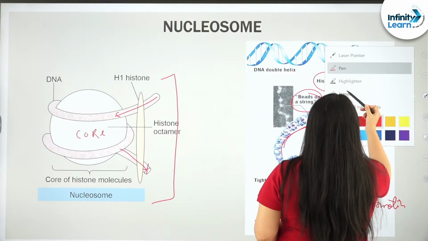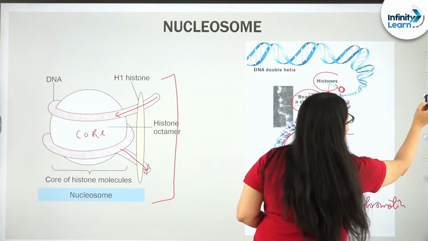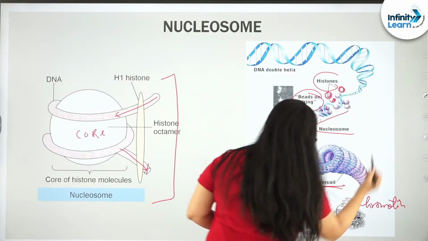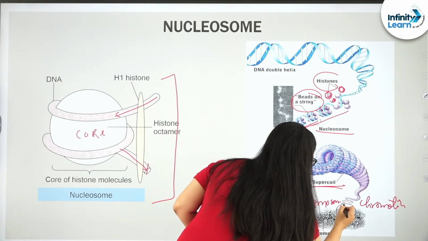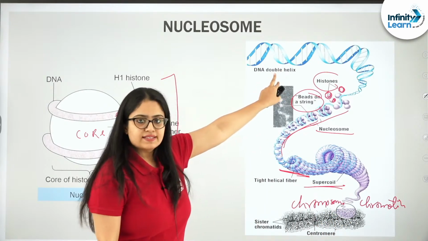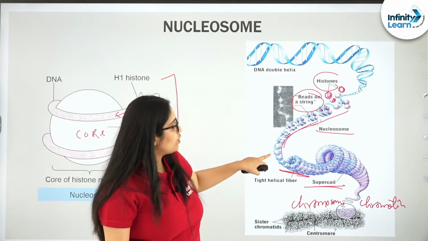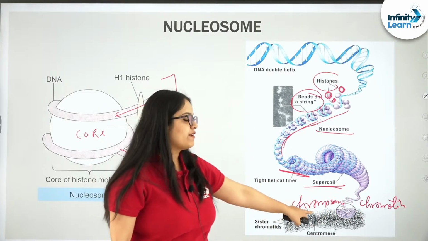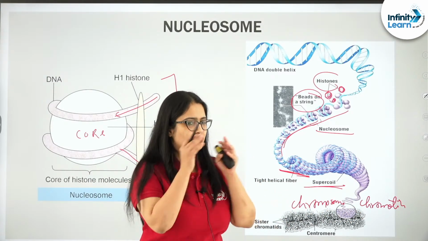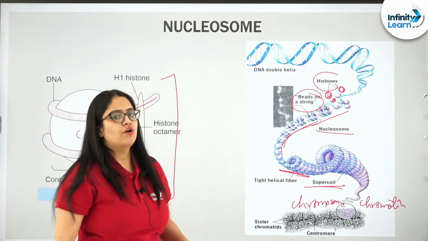I wanted to point out the chromosome here. So it started with double helix DNA, then nucleosome, then solenoid, supersolenoid, chromatin, chromatids, and finally a chromosome, which is the most condensed, most packed form of DNA.